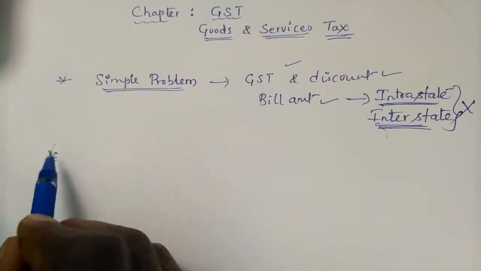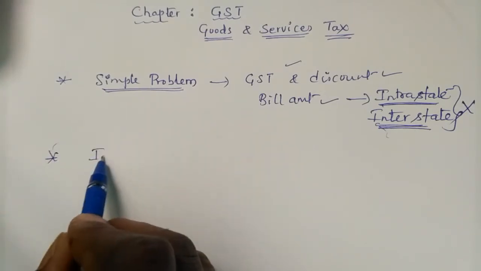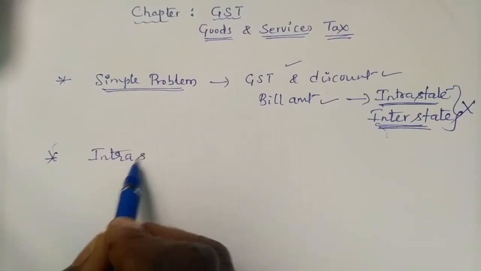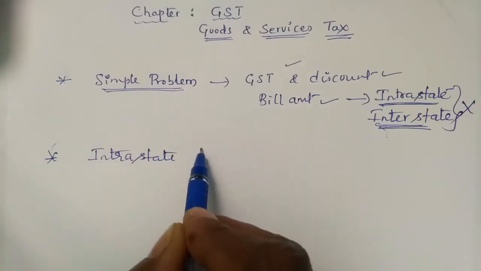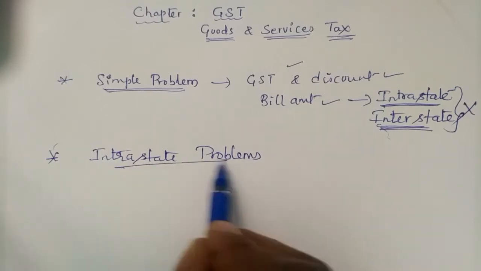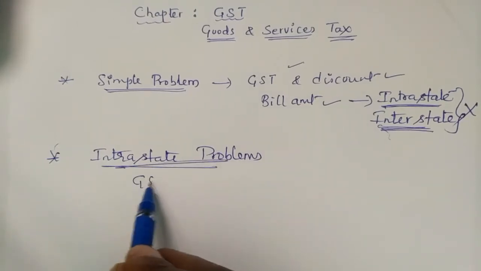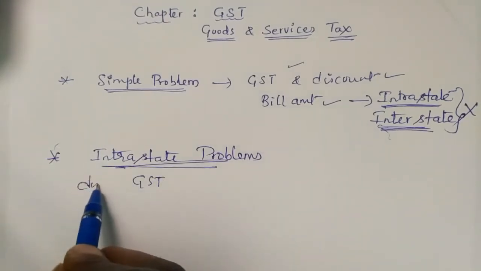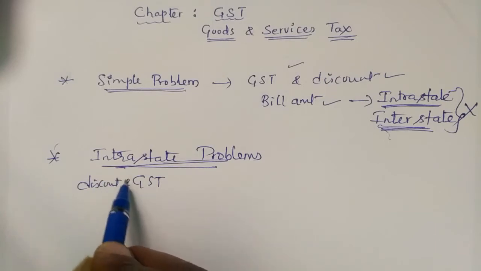The second type of problems are intrastate problems. In intrastate problems, first you have to find the discount, then the GST.